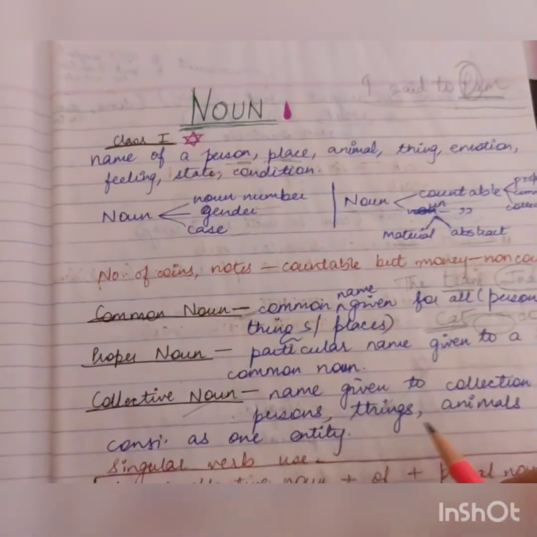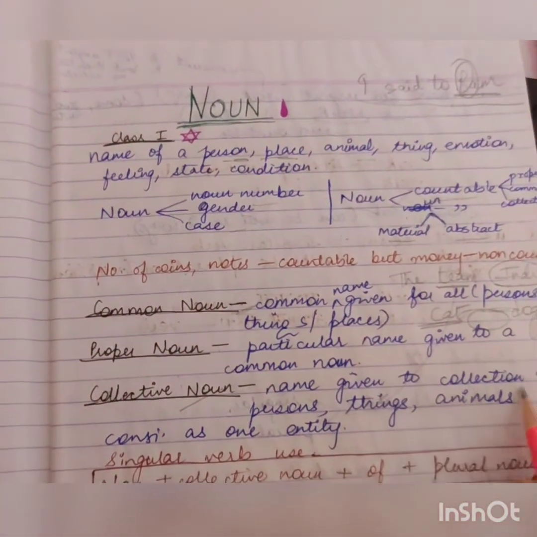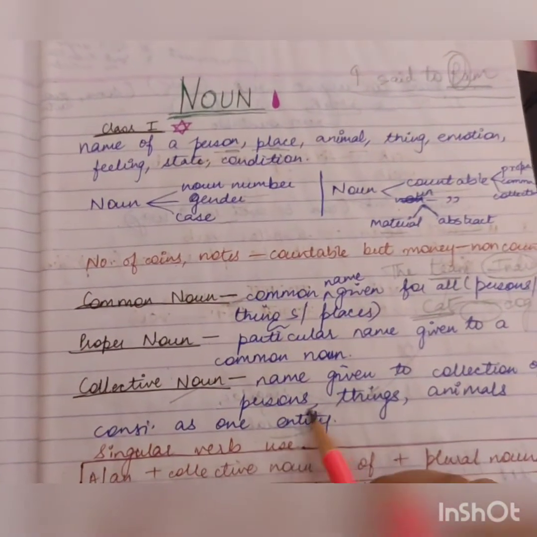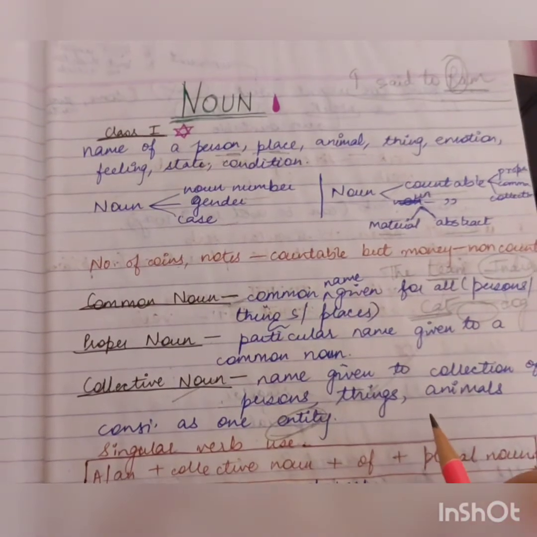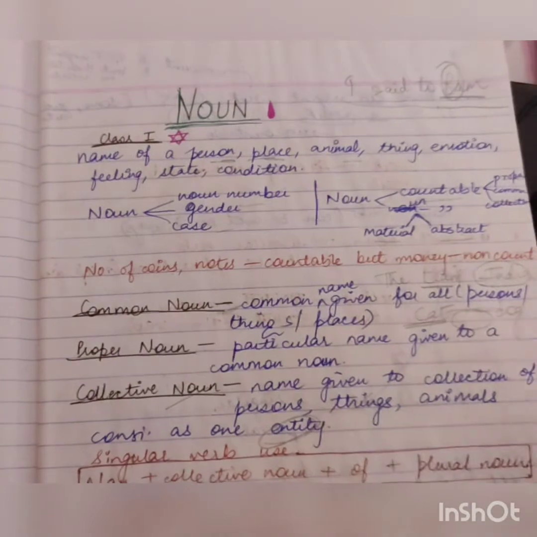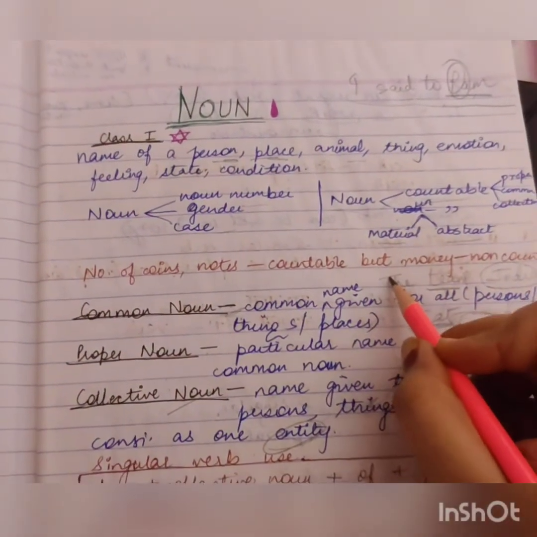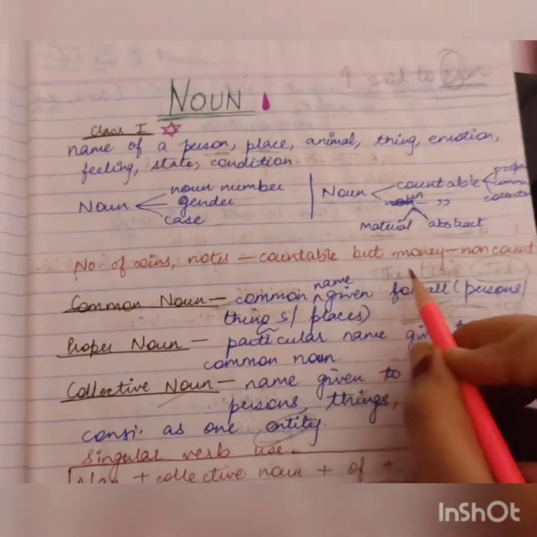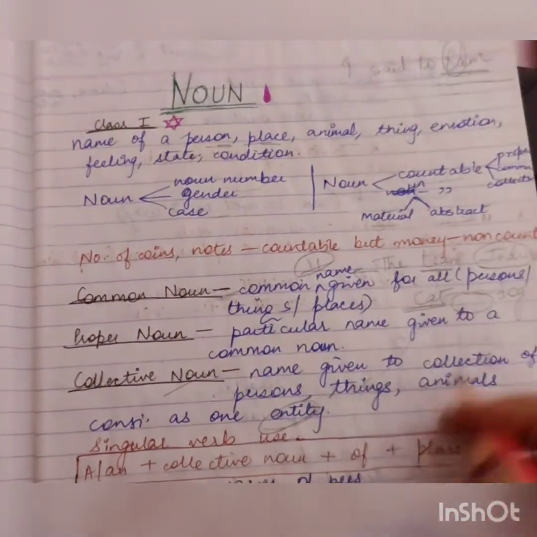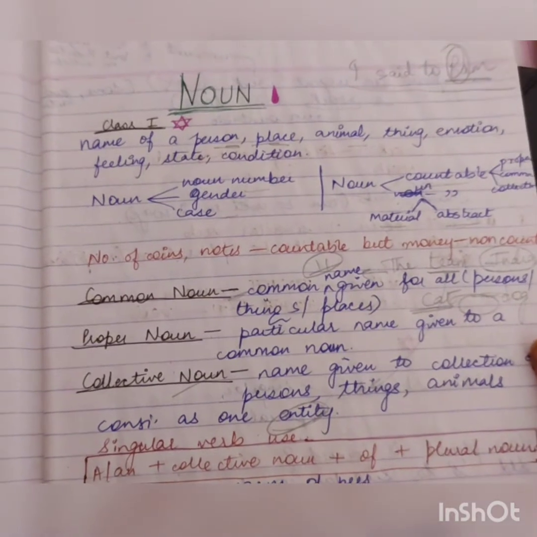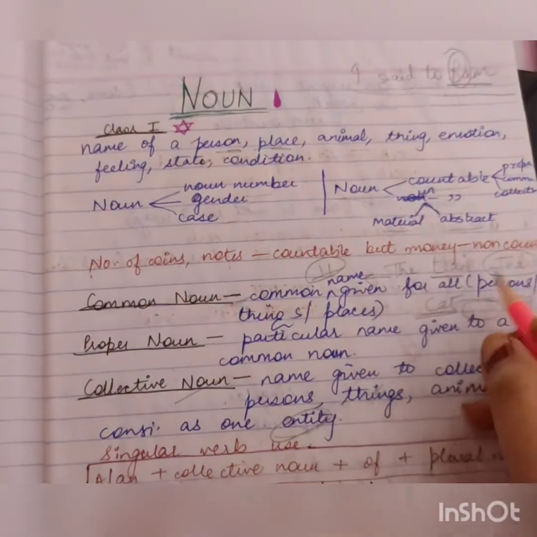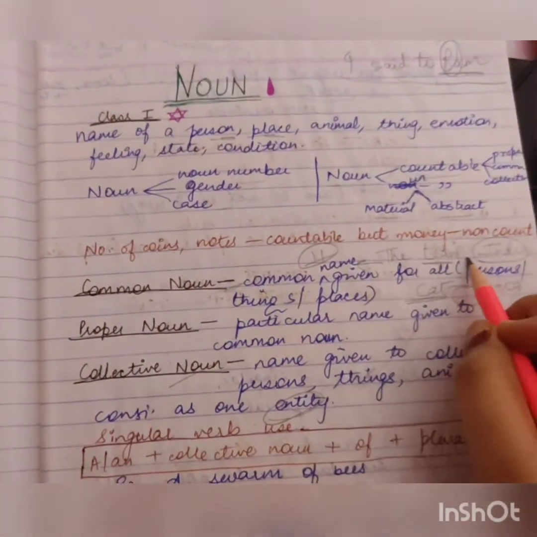And collective noun is when the name is given to a collection of persons, things, animals as one unit. They should be treated as a unit. It's very important, as one entity or as one unit. So a group of animals or things which are treated as one, like the example I gave over here, the team India. So this team India, it is a group of 11 persons, right? If we talk about a particular game, say cricket, then team India consists of 11 persons, right? 11 people. So this team India, it is a collective word.